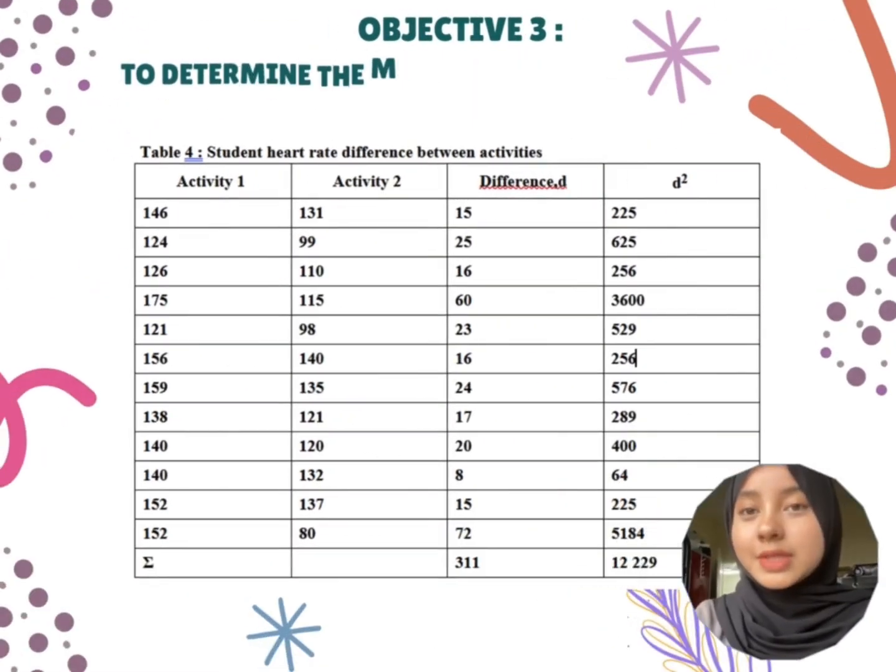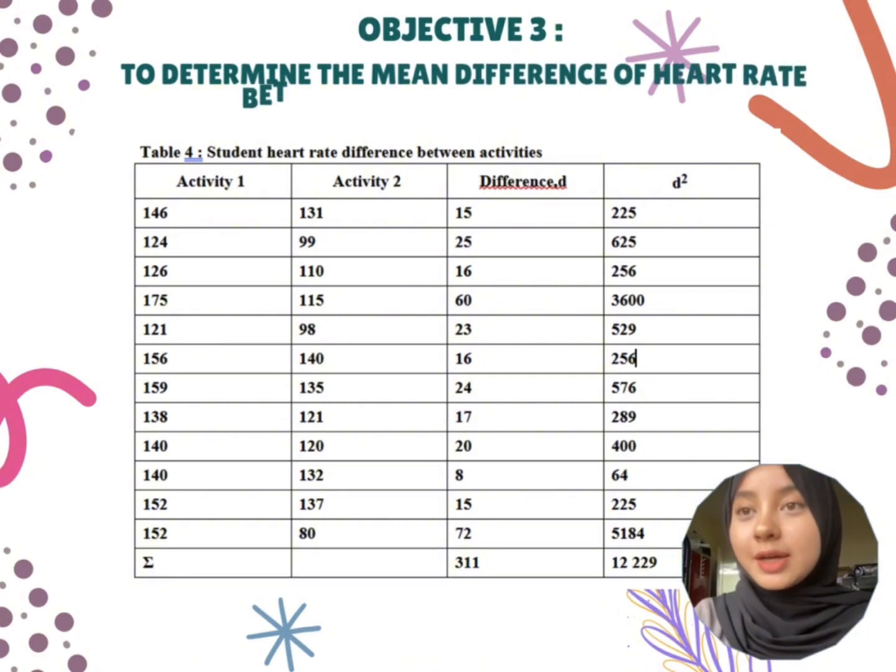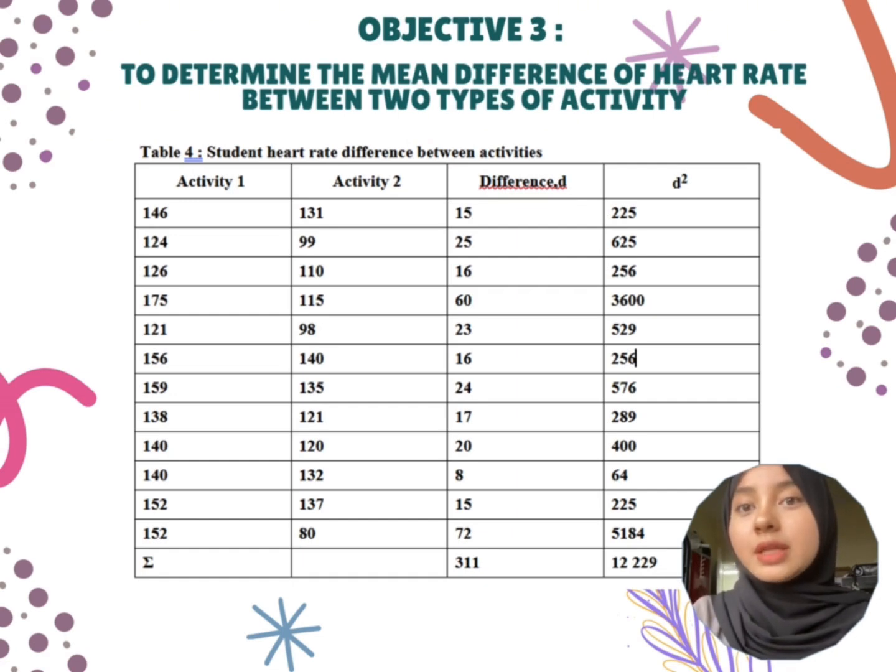So now on objective 3, we are going to see how to determine the mean difference of heart rate between two types of activity. This is the table of students' heart rate difference between two activities. Activity 1 here is referring to volleyball, while activity 2 represents jogging. The values listed under these two categories are the heart rates of the students, and we also have the value of difference and the difference squared value in this table.